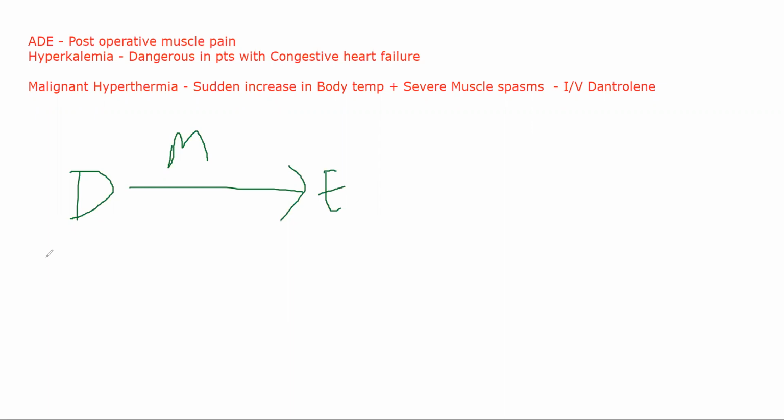Here, that metabolism is dependent on one particular enzyme which is present in your blood. If that enzyme is not working properly, or is not present, that enzyme being pseudocholinesterase, succinylcholine levels in blood will remain high for a long period of time. Instead of acting for a short period of time, which is 5 to 10 minutes, it will act for a longer period of time. That can create a lot of problems. One such problem is succinylcholine apnea, where the patient will not be able to breathe properly. So these are some of the side effects of succinylcholine.